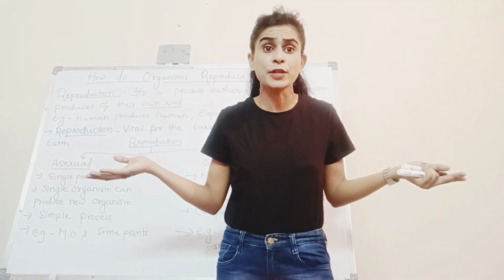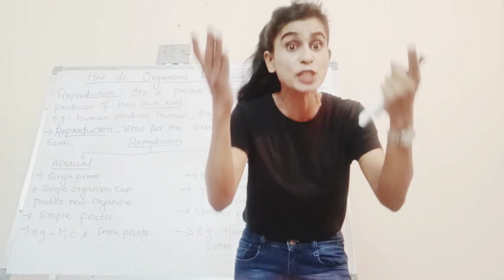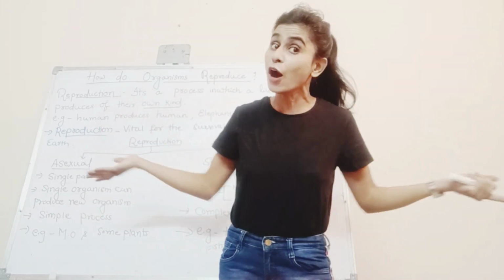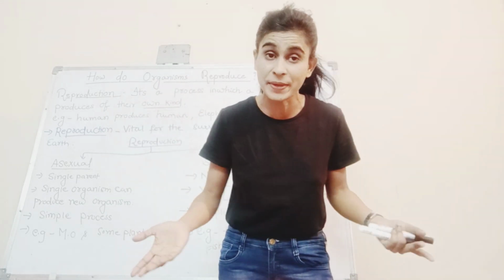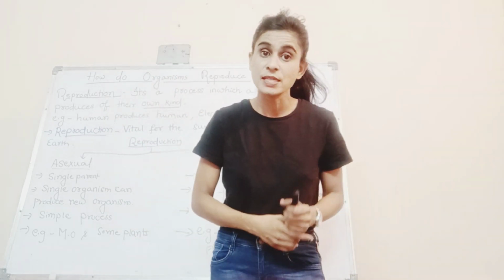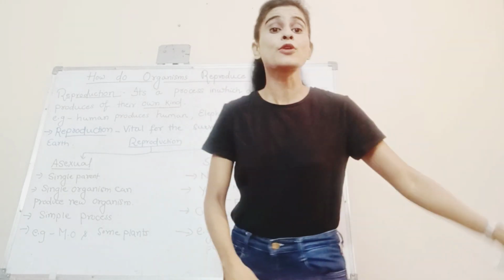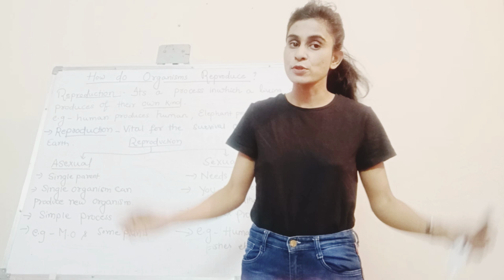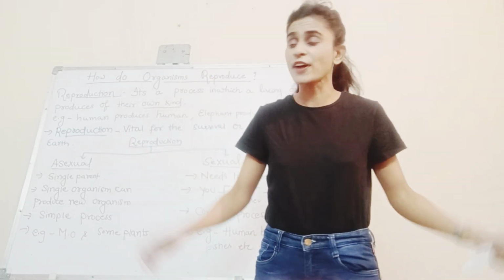Of course, same thing also in case of animals. Animals also reproduce. Animals have their babies. Plants also reproduce and of course plants have their babies. How we will deal in this chapter: how plants produce their babies, how plants reproduce. So all these things we are going to deal with in this lesson, how do organisms reproduce. So how are we going to define reproduction?